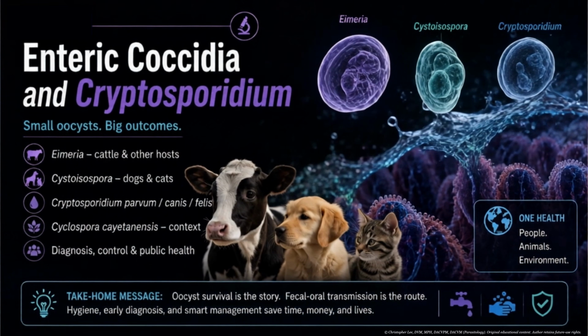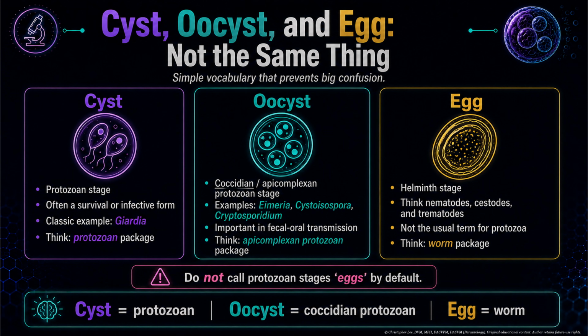This is where small stages can create very large clinical problems. The main organisms for this video are Eimeria, Cystoisospora, Cryptosporidium, and Cyclospora as public health context. The practical rule is simple. Match the host, match the stage, match the syndrome, and then ask if there's a public health angle. Small oocysts, big outcomes. Before we go further, let's clarify vocabulary.